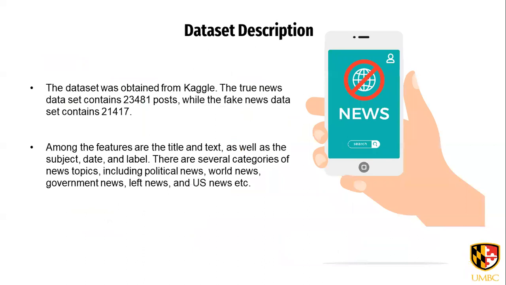Dataset description. I have downloaded these data sets from Kaggle. There are two data sets, one for fake news and the other for true news. In true news, there are 23,481 news articles, and in fake news, there are 21,417 news articles. This data set has no missing values, otherwise we would have had to remove that information or impute some values. Among the features, there are title and text, subject, date, and label. Under the subject, there are several categories of news topics, including political news, world news, government news, left news, etc.